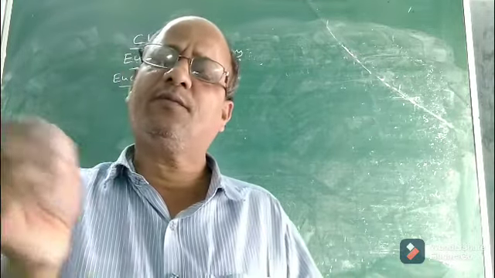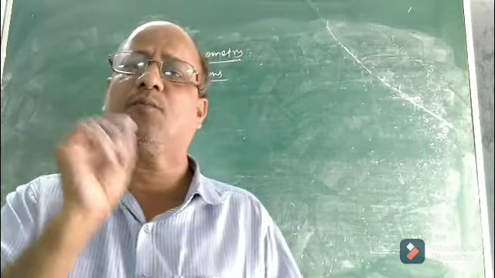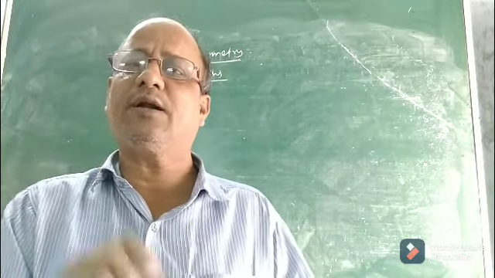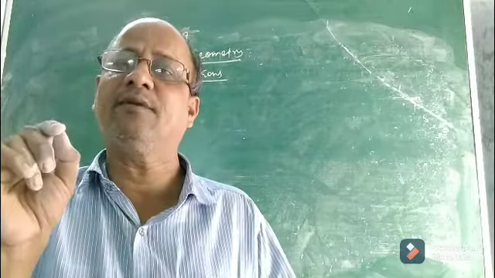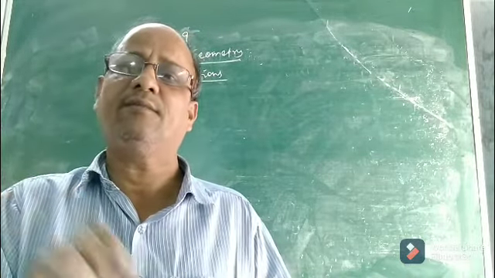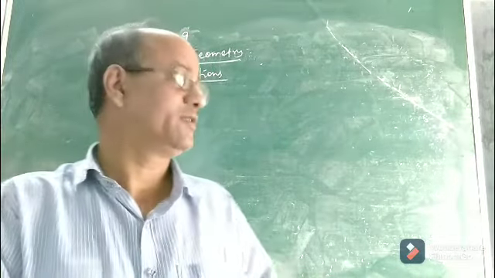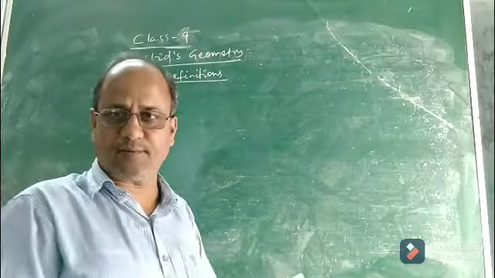So children, we know from junior classes the concept of line, plane, point. You know point. What is a point? A point is a dot having no dimension, that is, no length, breadth and height. But what about a surface? Surface means your plane surface. This is a plane surface. The blackboard itself is a plane surface.